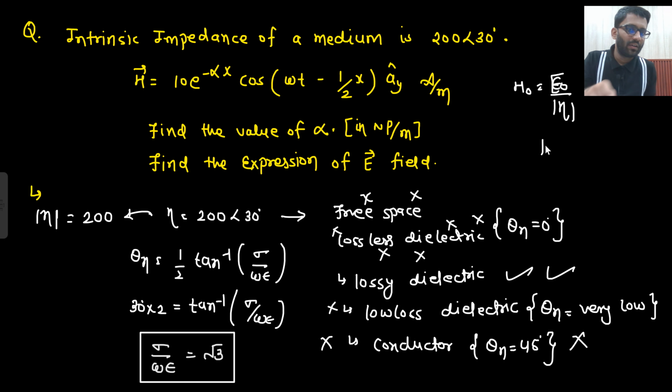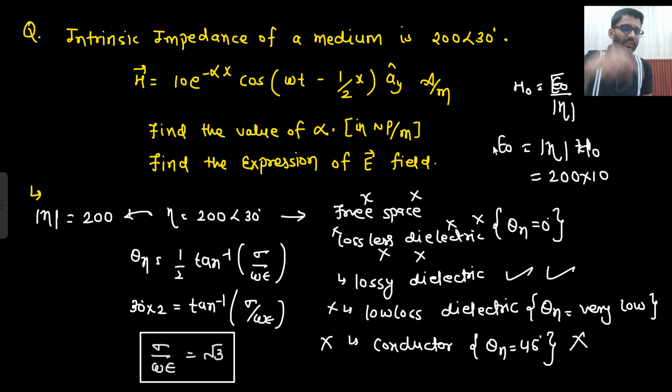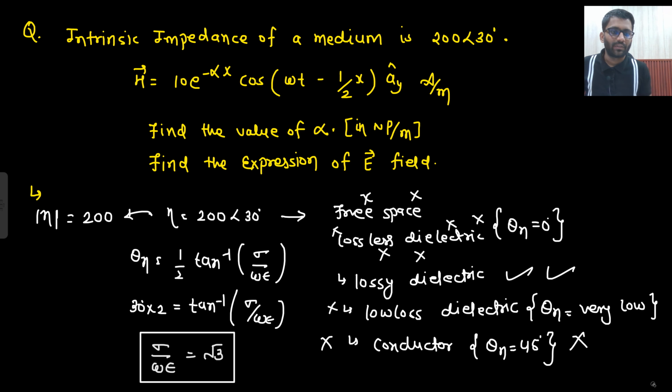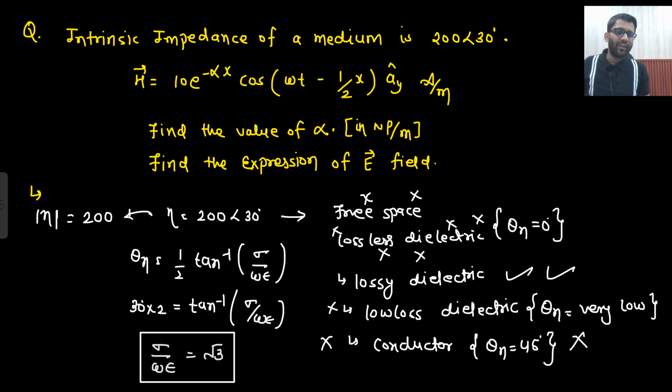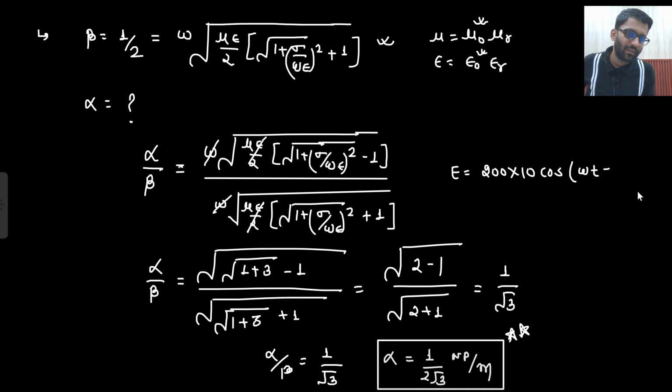So what will be your E naught? Eta H naught. This will be your E naught. So just multiply this magnitude with 200. So this is the value of E naught. Are you getting this point? I have got the value of E naught. How have I got it? Eta into H naught, but eta magnitude. So I am writing down the expression of electric field here. So 200 into 10 cos, omega value I don't need, omega t minus beta z.